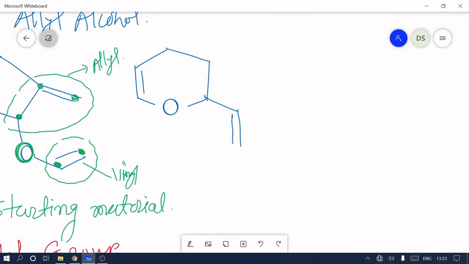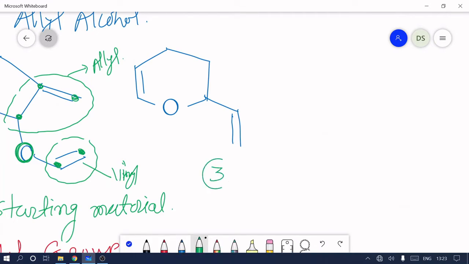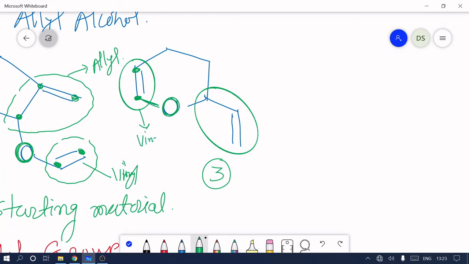Third example. We target oxygen. Oxygen is attached to two functional groups. One is here and the second one is here. One functional group is a bunch of 2 carbons from a double bond, and this double bond carbon is attached to the functional group. That's why it's called vinyl. On the other side, the bunch of 3 carbons, and this sp3 carbon is attached to the functional group, so it is called allyl.